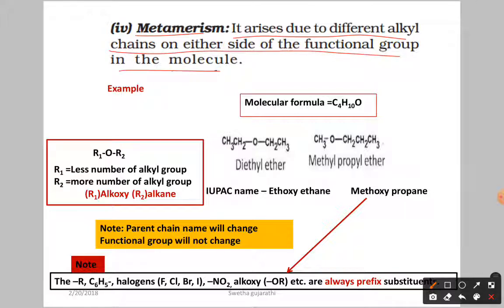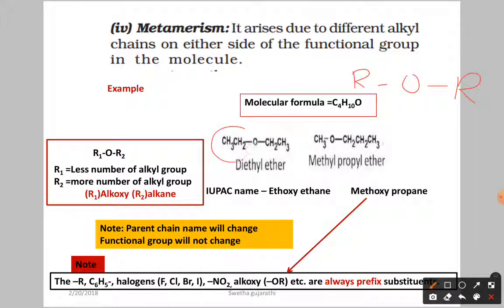For example, these two molecules are examples of ether. Here we have the molecular formula C4H10O, and here also C4H10O. The ether formula is ROR. In this case we have CH3CH2 and CH3CH2, the alkyl groups.